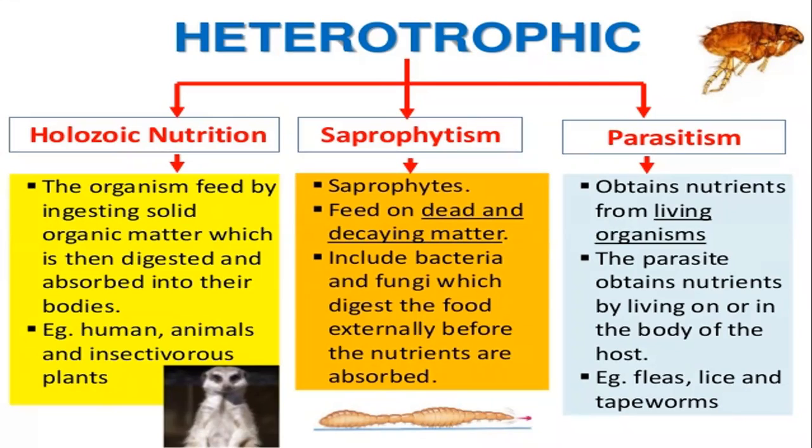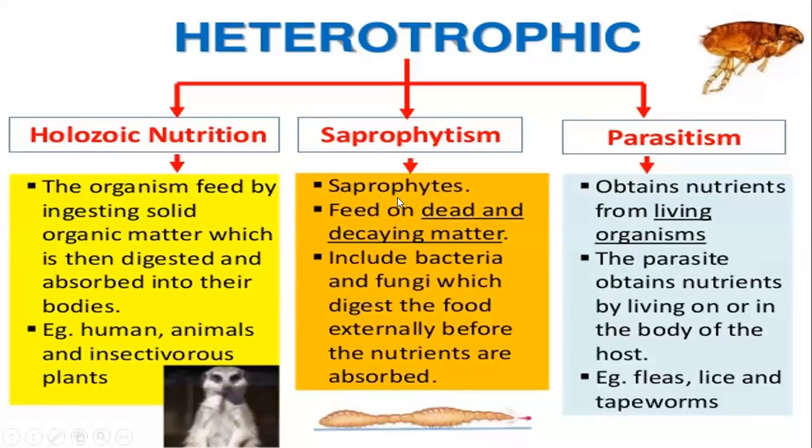If that mosquito sucks blood from an infected person who already has malaria, it will carry that plasmodium and inject it into the other person where the mosquito bites. So this is called a parasite.